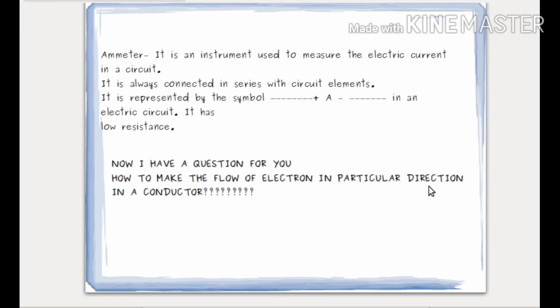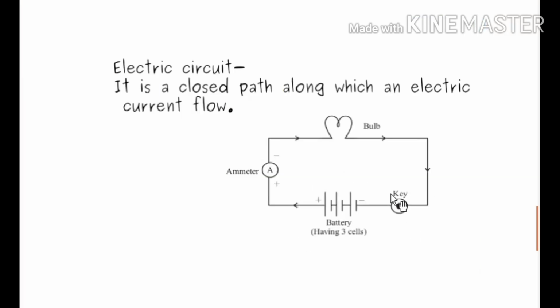So for this purpose, yes, exactly, there will be a battery. A battery is used for this purpose, and the battery fulfills this purpose. So let us see, where is the battery? You can see here is a battery having 3 cells. Means this battery is made up of 3 cells, and it provides a positive pole and a negative pole.